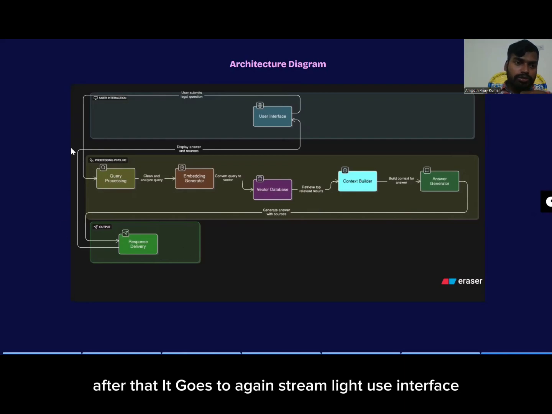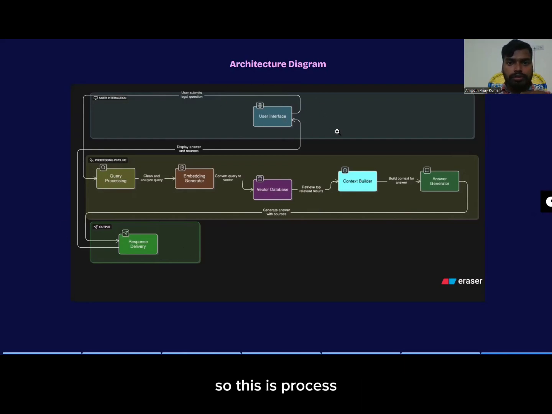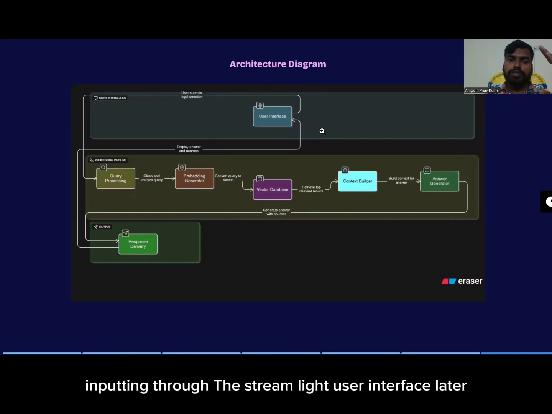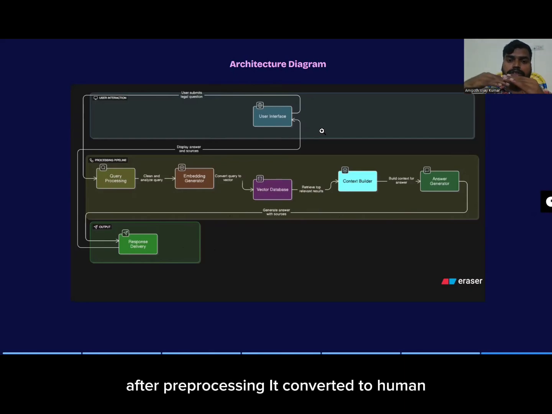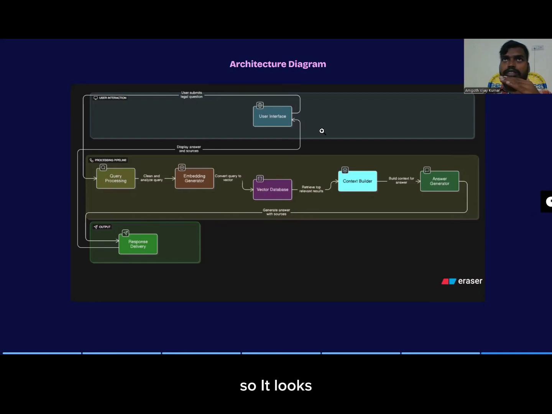After that, it goes again to the Streamlit user interface. So this is the process. The key components: first we input through the Streamlit user interface, which is then pre-processed. After pre-processing, it is converted to embedding through the DeepSeek model, and later it is sent to the vector database. In the vector database, the data set is already trained, so through this embedding it checks whether it matches or not.